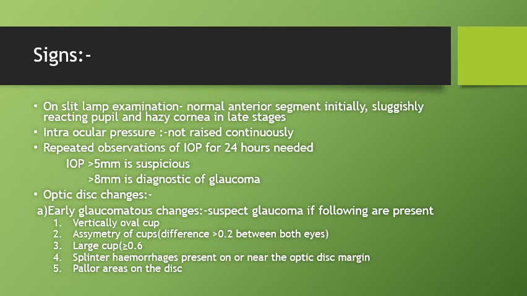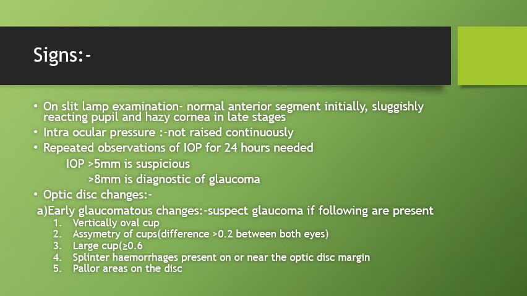So if the IOP variation is more than 5 millimeters, it is suspicious, and more than 8 millimeters is diagnostic of glaucoma. So it is measured using the Schiotz tonometer. There will be optic disc changes, and these optic disc changes are divided into the early glaucomatous changes, advanced glaucomatous changes, and the optic atrophy, which is glaucomatous optic atrophy.